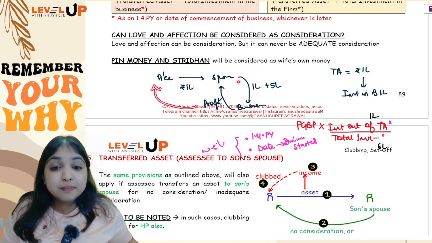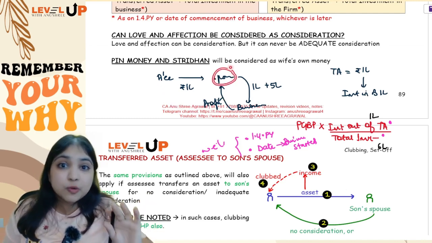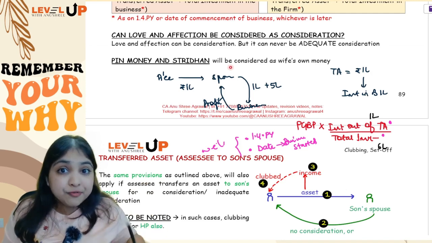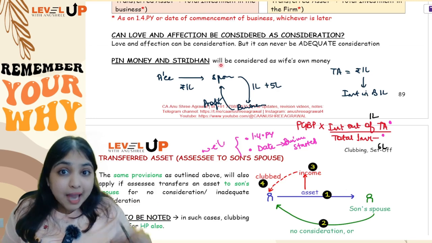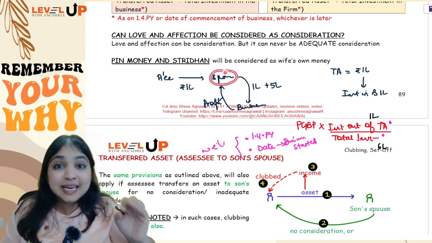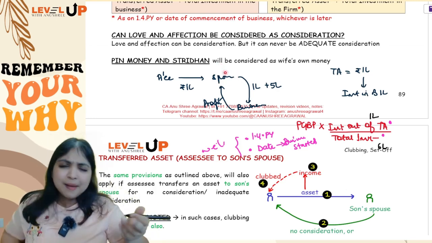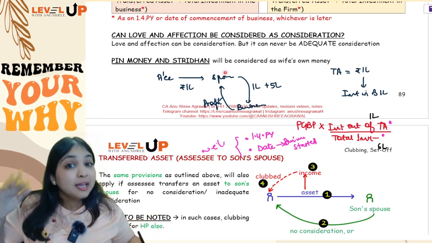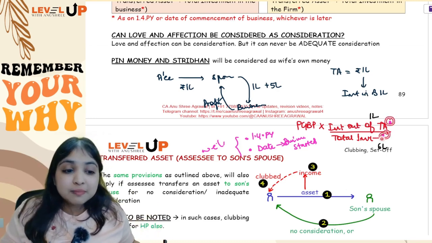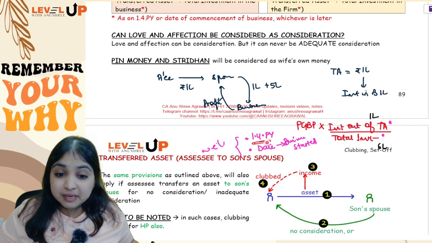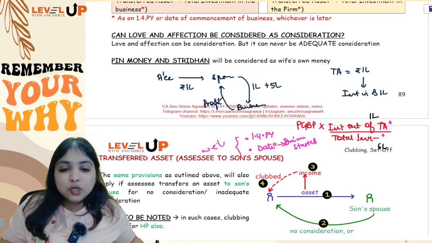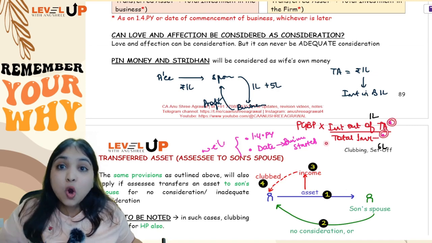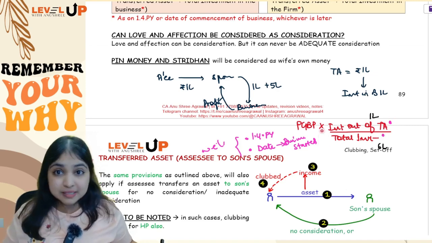See, from the firm, the spouse will get salary income also. That you will not club. From the firm, the spouse will get share of profit also. That you will not club. From the capital contribution, the spouse will get interest on capital. That alone you will club. Again, same proportionately only you will club. Even over there, numerator and denominator both will be on the 1st April of the previous year. But in case the investment happened in between the current year, then you will take the numerator and denominator on the date on which the investment was made in the business.